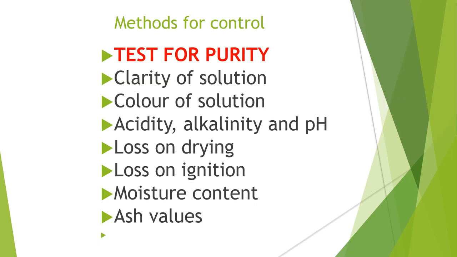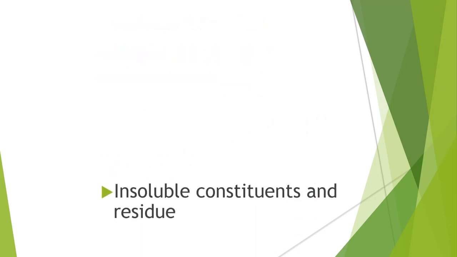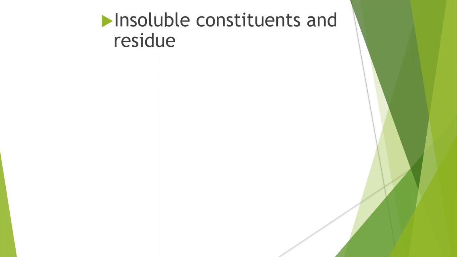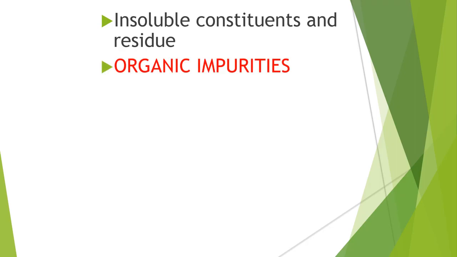manufacturing of the products. Then ash value. In the case of herbal or ayurvedic formulations, we have to check the ash value of the products. We have to calculate the ash value of the products, and that ash value should match the standard ash value of the pharmaceutical products. Then insoluble constituents and residue, that we have to check. It depends on the solubility of the products, which is also available in the Indian Pharmacopoeia.